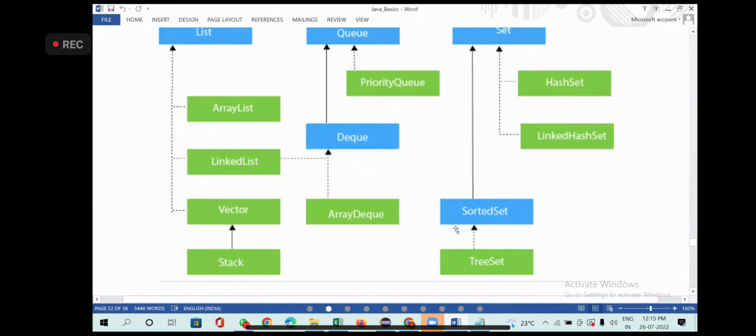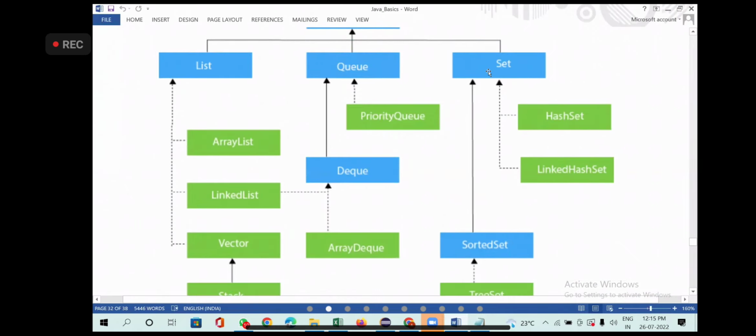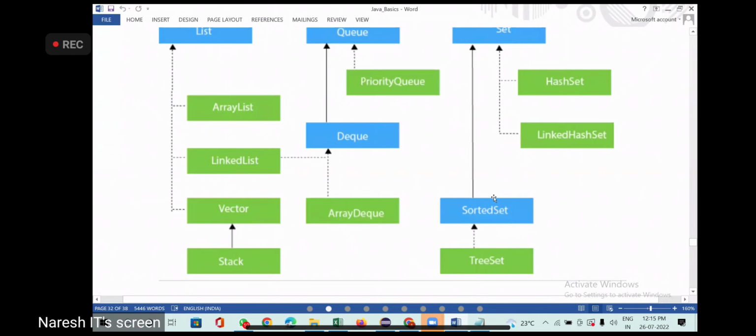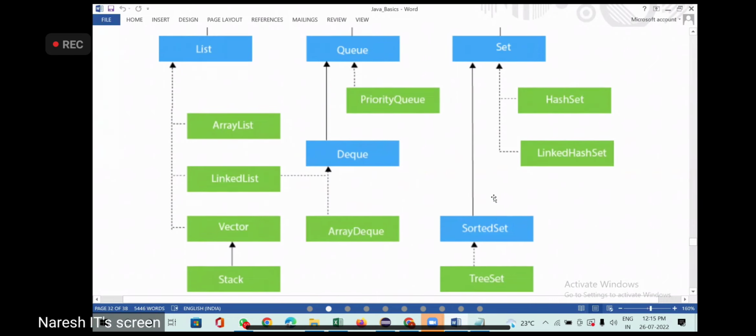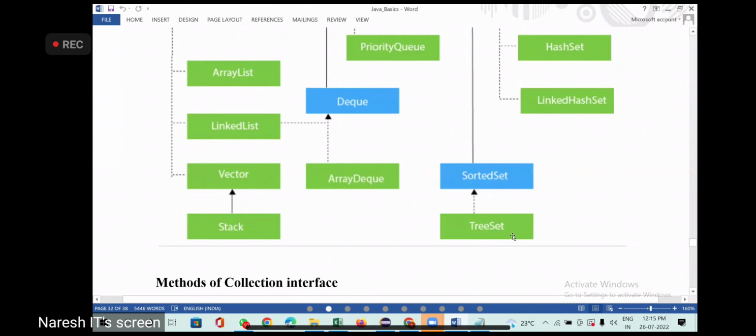Now you have sorted set. This is an interface. The sorted set is extending what? Set. So sorted set has 3 sets of methods, right? And then tree set.